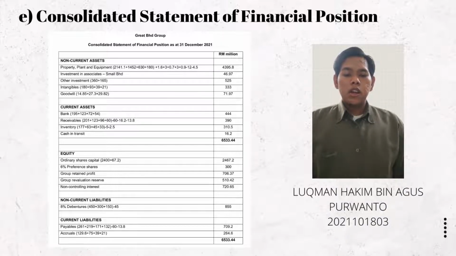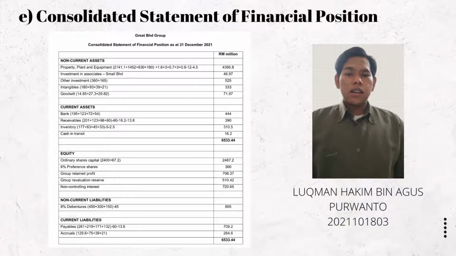The next is equity. Ordinary share capital, 2,400, we add 67.2 because the parent company acquired another ordinary share. So the amount is 2467.2. And 6% preference share, 300, we get from the amount of preference share of the parent company. Group retained profit, group revaluation reserve, and non-controlling interest, we get those amounts from the statement of changes in equity.